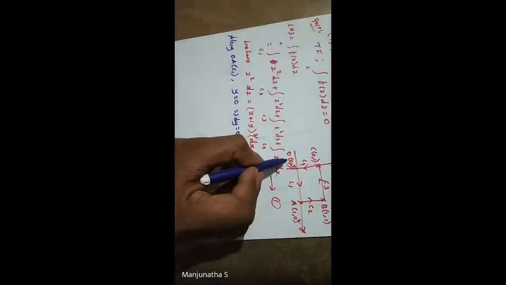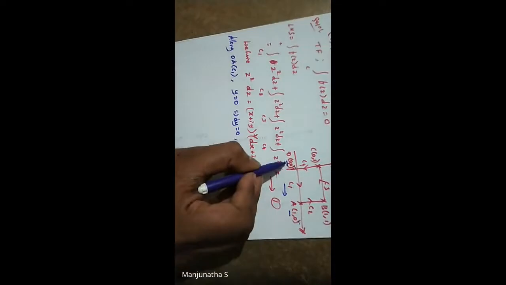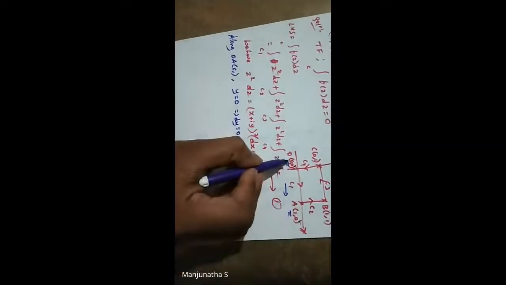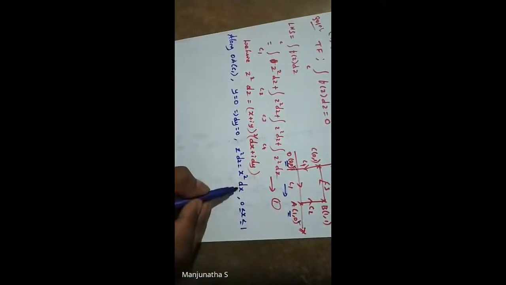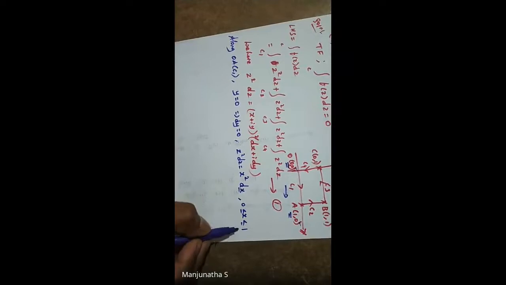How do we know? See here, this is the way, right? So 0 to 1, x coordinate, (x, y): (0, 0), (1, 0). So what is x? x travels from 0 to 1. So that is how we go. Since it is with respect to x, for x we need to check the limits 0 to 1. So this is about OA.